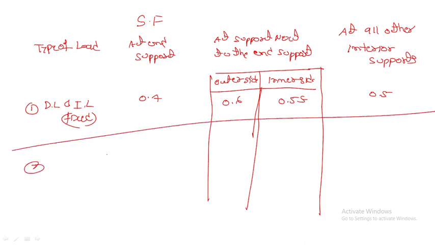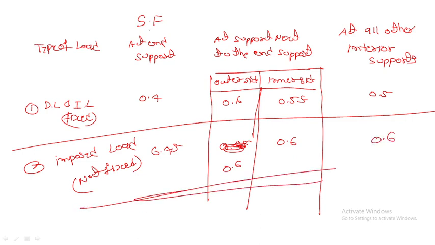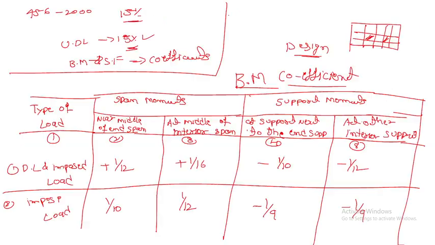Second one, imposed load, or not fixed. This is what? 0.45, 0.6, sorry, this is 0.45, this is 0.6, this is also 0.6 and this is also 0.6. So this is what? This is shear force coefficient. Now the answer.